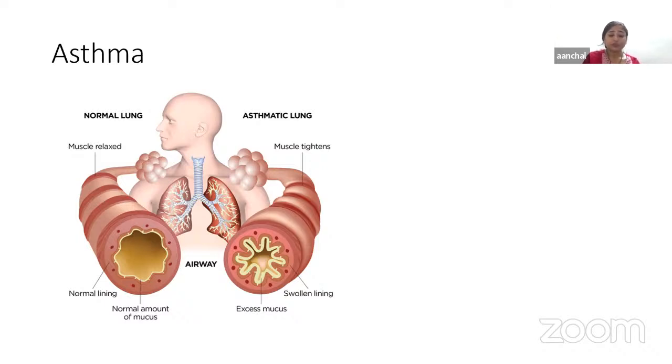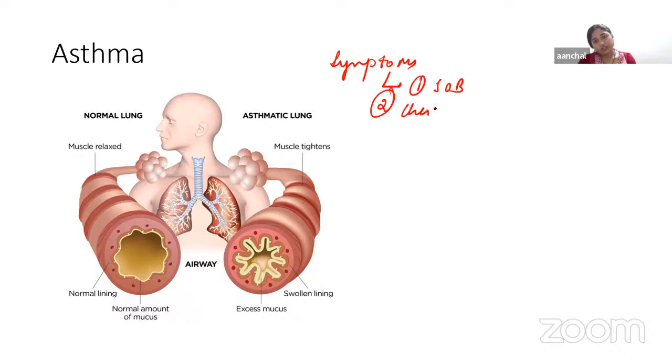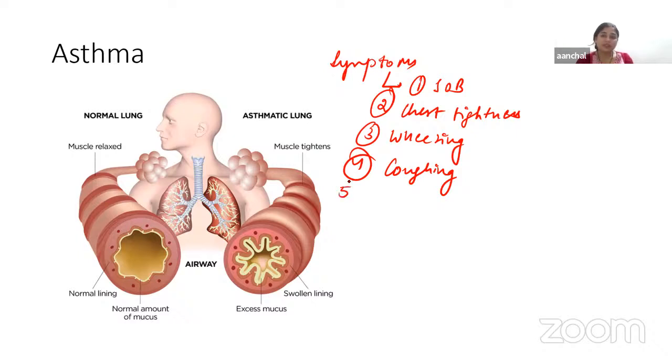Now, what are the symptoms of this disease? So various symptoms are there, like shortness of breath, chest tightness, wheezing, coughing, and trouble sleeping, and many more symptoms that are associated with this condition of asthma.